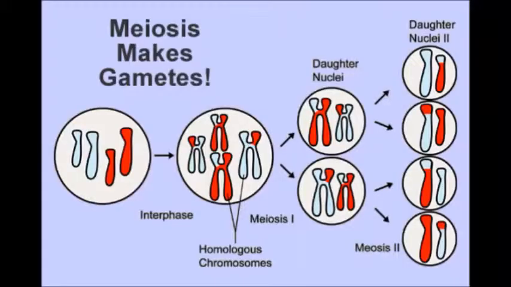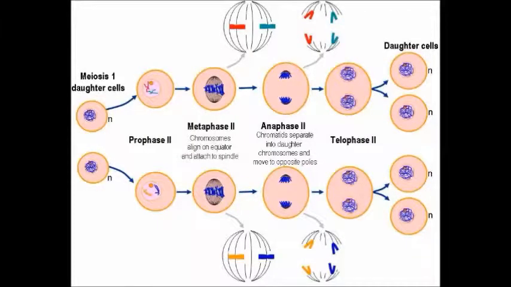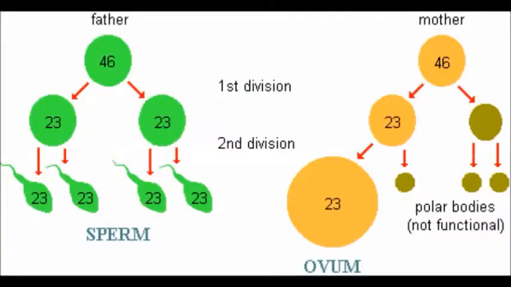Each of the 23 chromosomes in each daughter cell consists of 2 chromatids, joined by the centromere. The first meiotic division is therefore called a reductive division, because the chromosome number is reduced from 46 to 23 chromosomes. The second meiotic division is similar to mitosis.